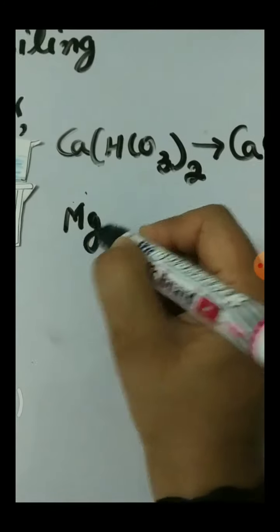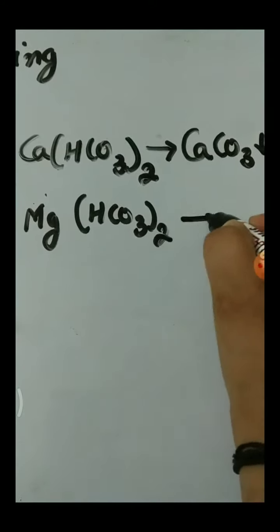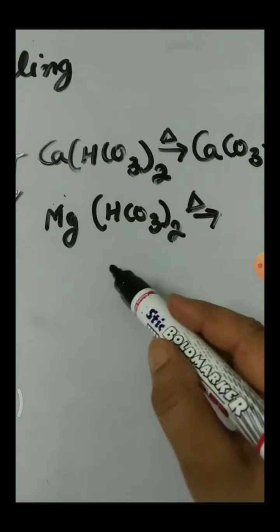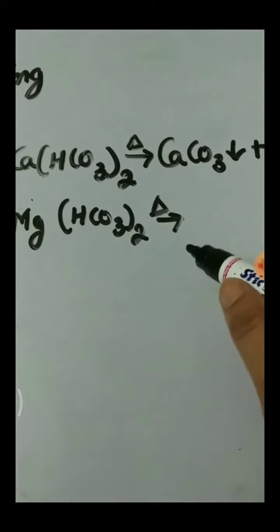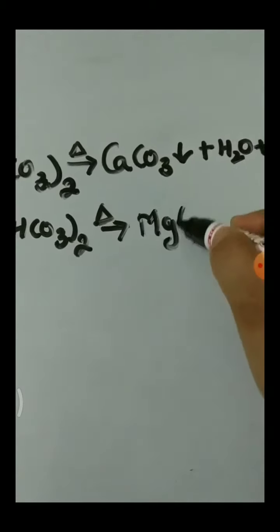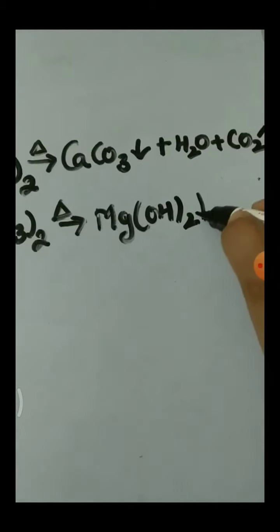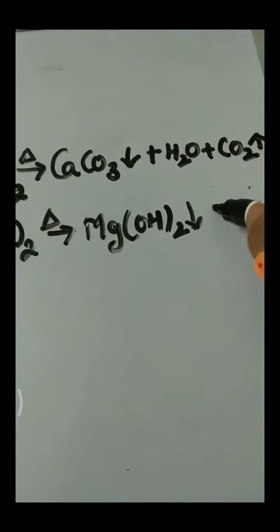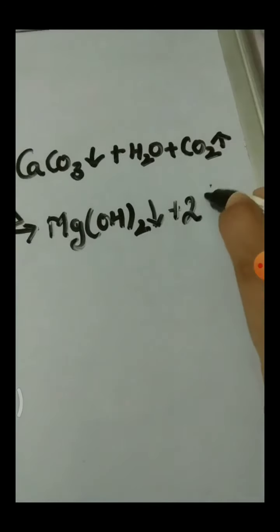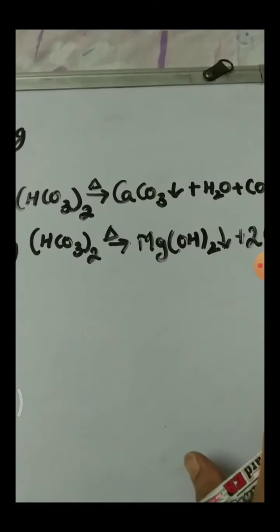Whereas magnesium hydrogen carbonate, when we heat it up, we get magnesium hydroxide and carbon dioxide gas is liberated.